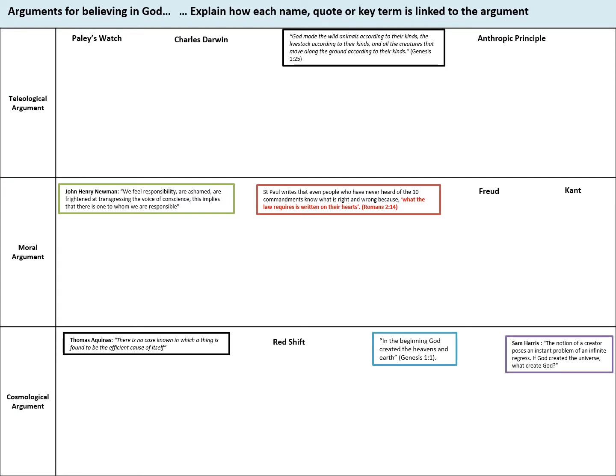This is the worksheet that you're going to use. It'd be great if you could print off a copy of this worksheet and write on the sheet. So this is the first part of the sheet. It says, these are arguments for believing in God. You're going to explain how each name, quote, or key term is linked to the argument. So all you're going to do is explain it in the boxes there, and I'm going to talk you through those things in this video.